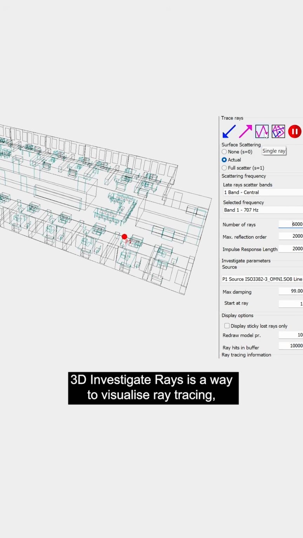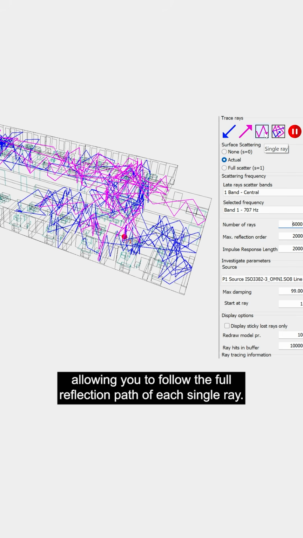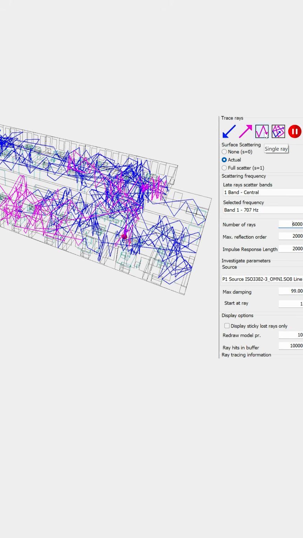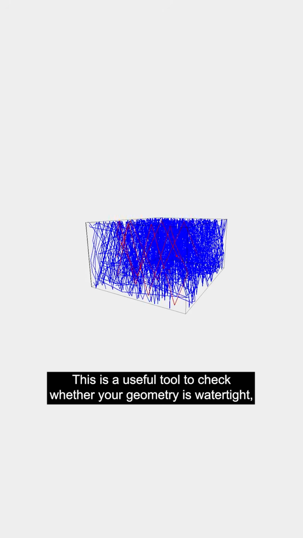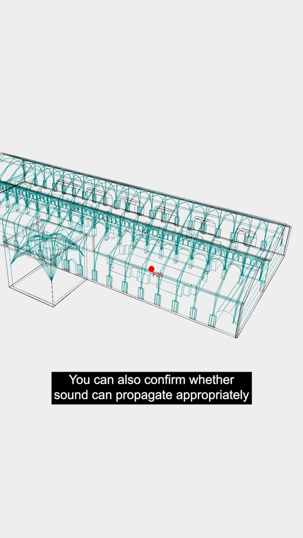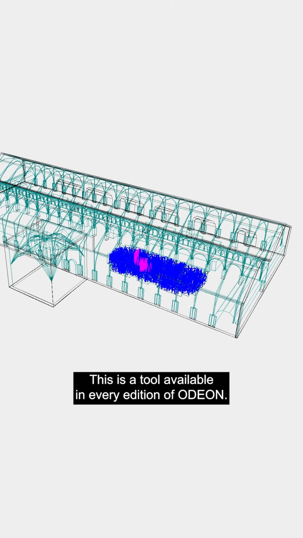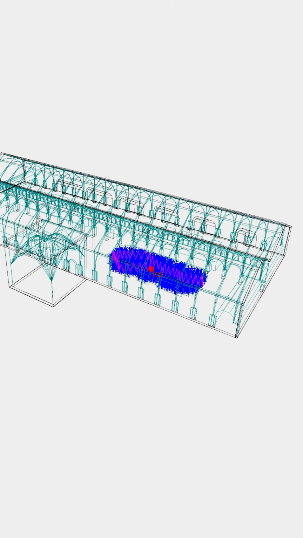3D Investigate Rays is a way to visualize ray tracing, allowing you to follow the full reflection path of each single ray. This is a useful tool to check whether your geometry is watertight or has unexpected holes in it. You can also confirm whether sound can propagate appropriately from your source's position. This is a tool available in every edition of ODEON.